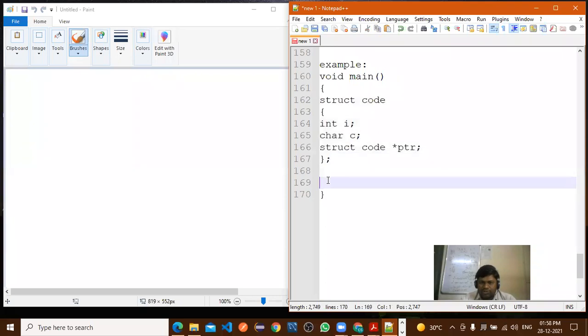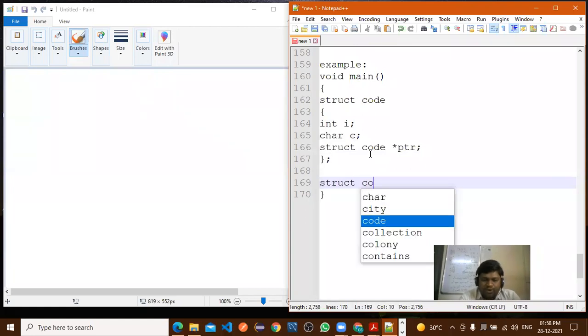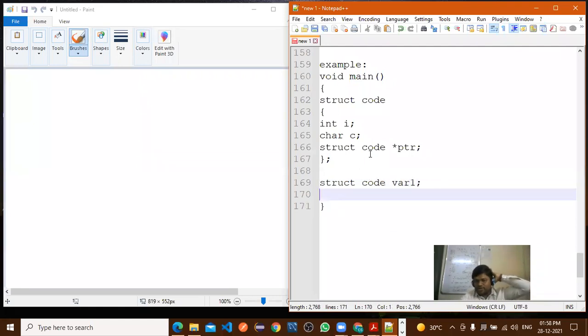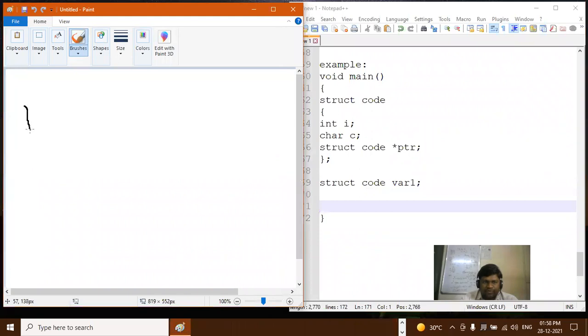Now, how to use this self structure concept? Now we'll declare struct code where one. So the first variable will take where one. Here I will draw the diagram. So for the where one, how many parameters are there in this structure? 3 parameters are there.